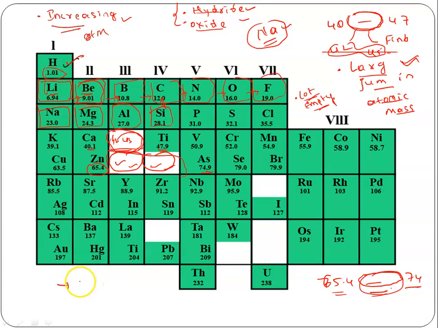He gave the name Eka for the empty slots: Eka boron, Eka silicon, and Eka aluminium.